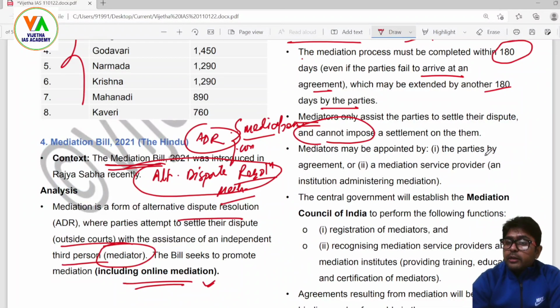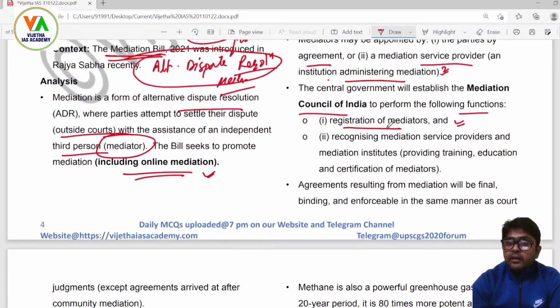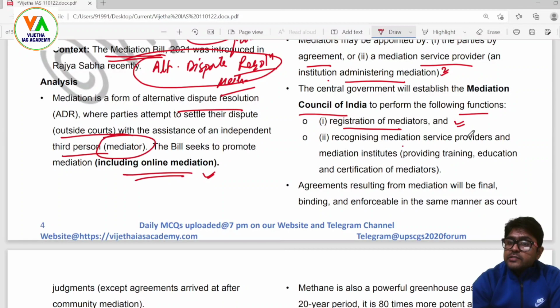Mediators may be appointed by the parties by agreement, through a mediation service provider or an institution administering mediation with prior authorization. The central government will establish the Mediation Council of India to perform the following functions: registration of mediators, like bar councils and medical councils, recognizing mediation service providers and mediation institutes, and providing training, education and certification of mediators.